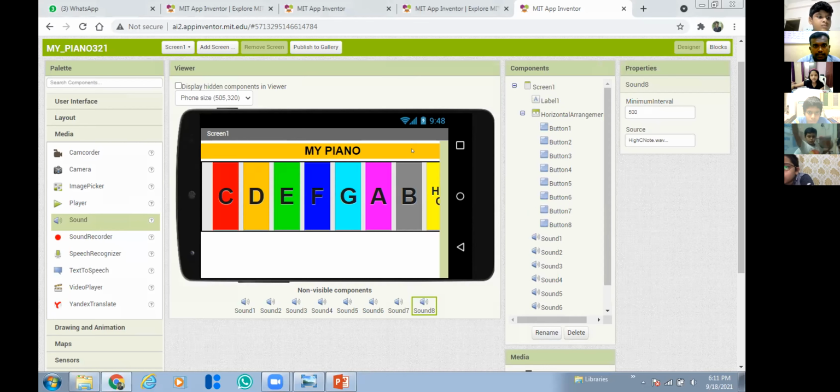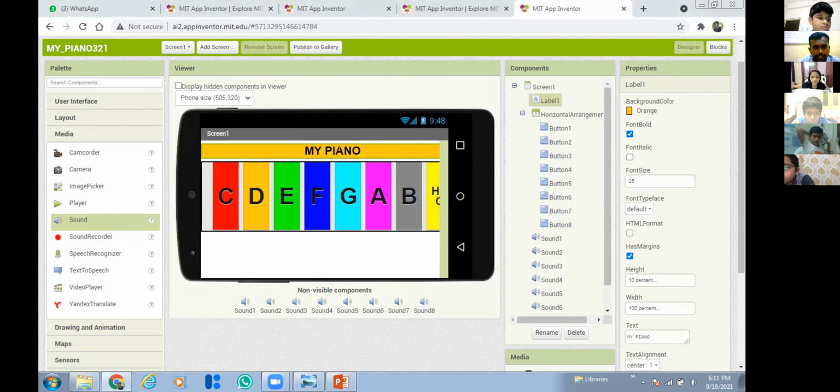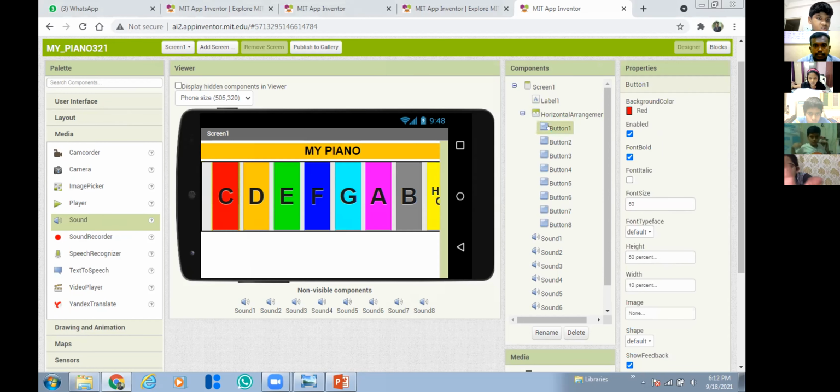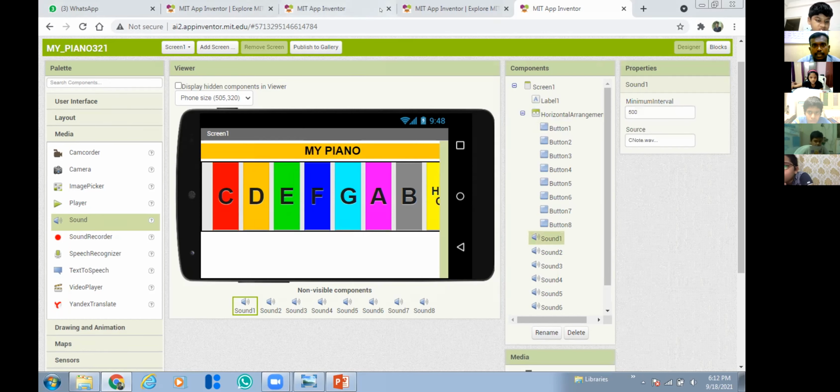First we added one label and gave the heading as My Piano. Then add one horizontal arrangement and set the properties. Inside the horizontal arrangement, you have to add 8 buttons. For each button, set the same properties so that it looks uniform. Set the text and background color properly. Then after this, you have to add the sounds.